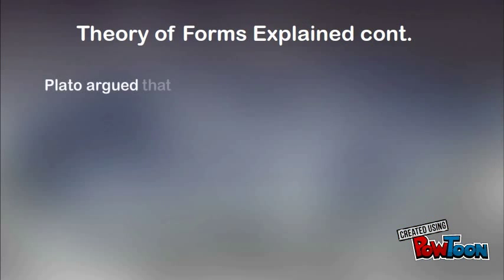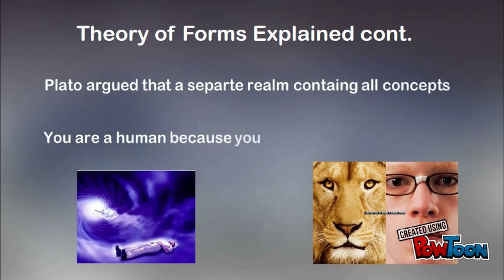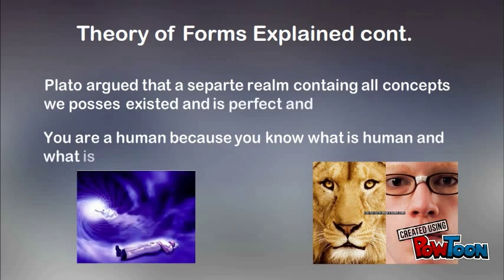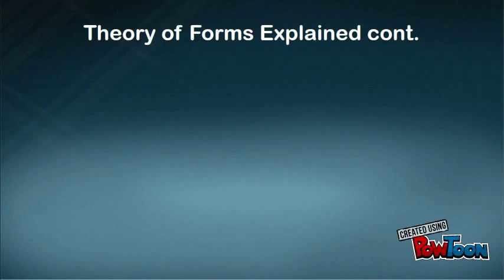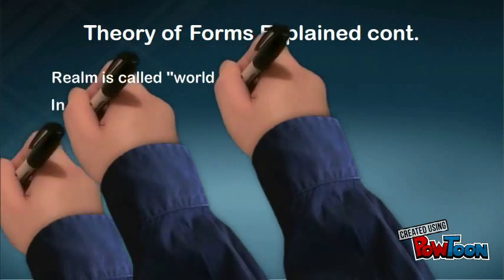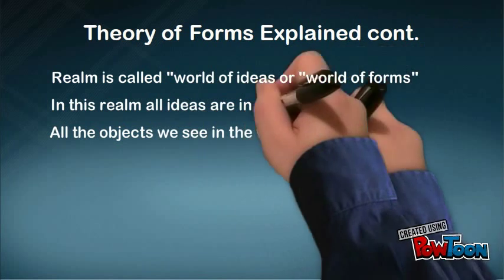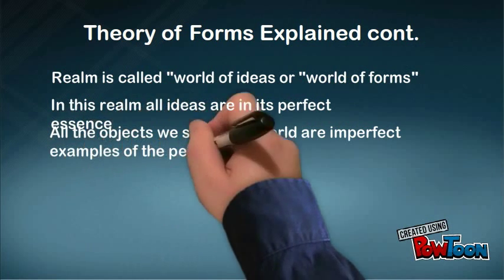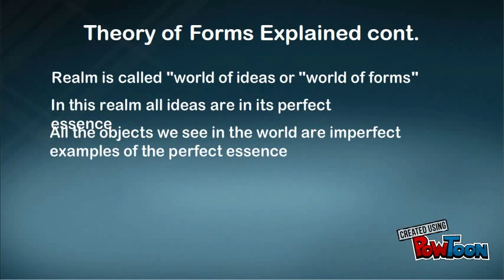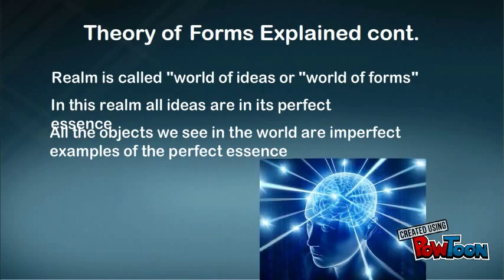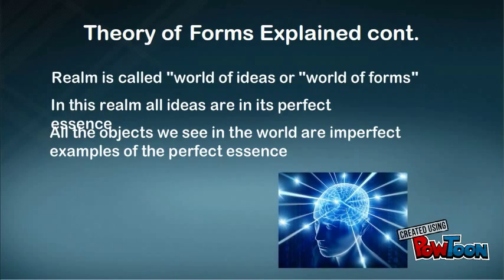Because you have the idea of distinguishing what is human and what is not, Plato argued that there is a separate realm that exists, where all these concepts that we possess exist, and are perfect and unchangeable. This realm is called the world of ideas, or the world of forms, and in here, ideas and concepts are created in their perfect essence from all things that exist on earth. Plato theorized that all these objects that we see in our world are only imperfect examples of the concepts that exist in the world of forms.